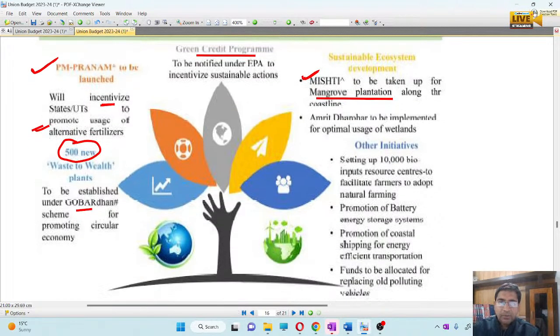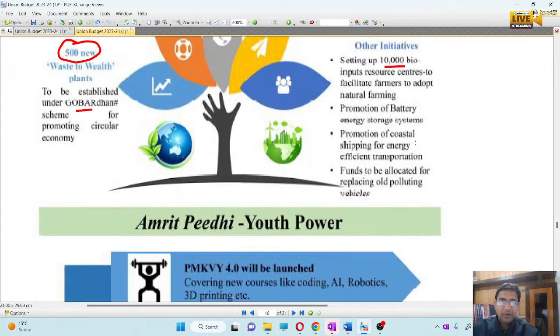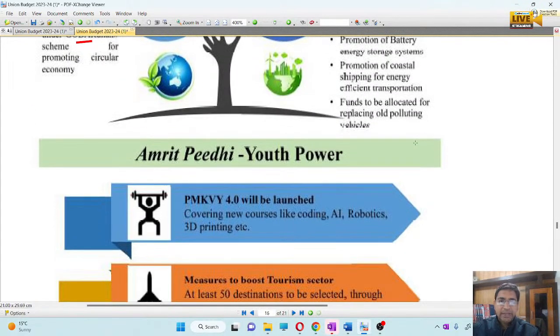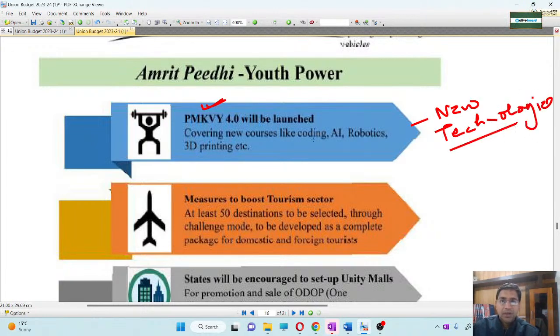Then around 10,000 bio input resource centers will be set up. This is very important, and very modern funds will be allocated for that. Then Amrit Pedhi, youth power. Amrit Pedhi, Pradhan Mantri Kaushal Vikas Yojana 4.0 will be launched. Now new technologies will be utilized, like coding, artificial intelligence, robotics, 3D printing. Okay.